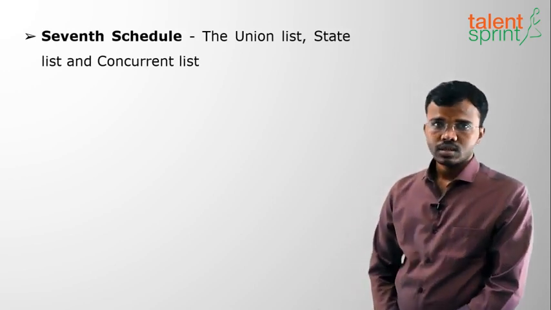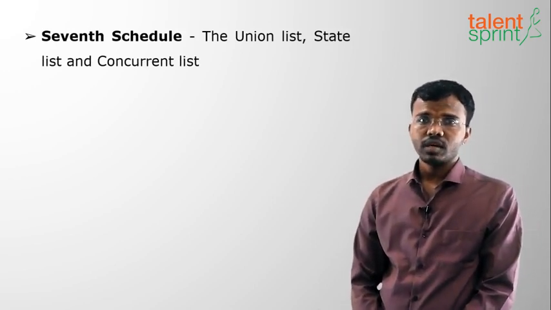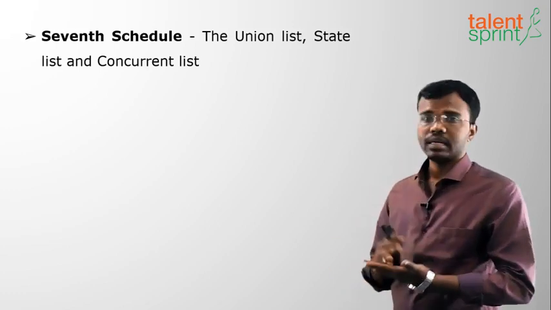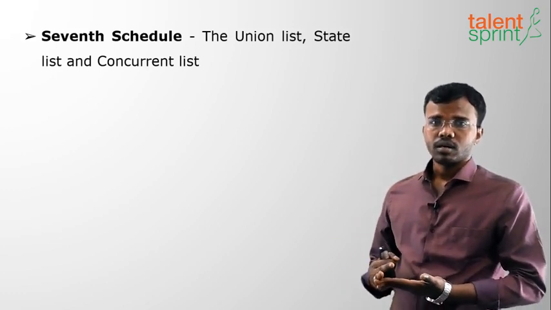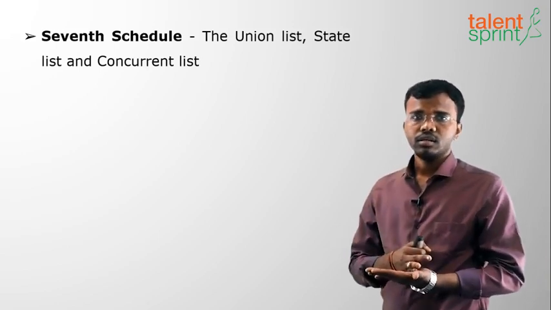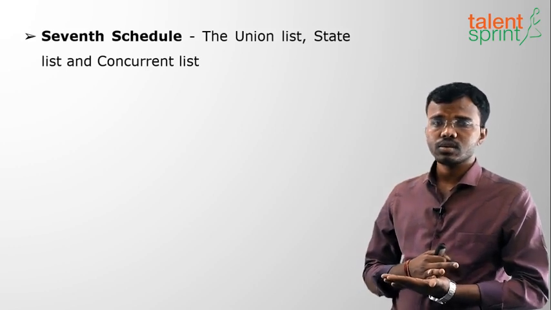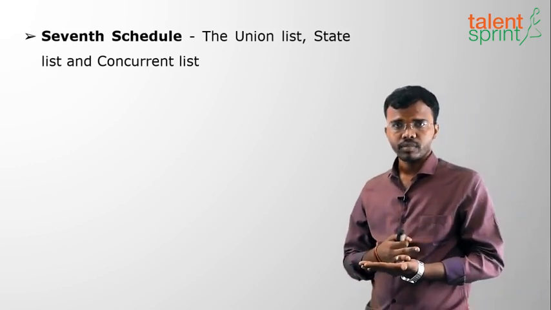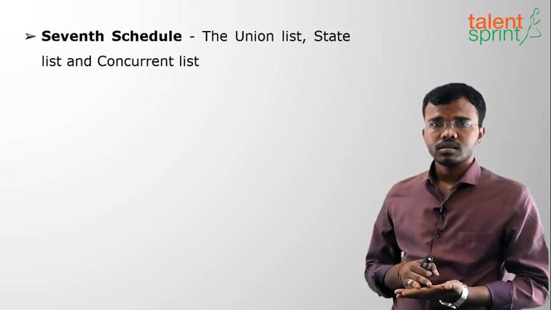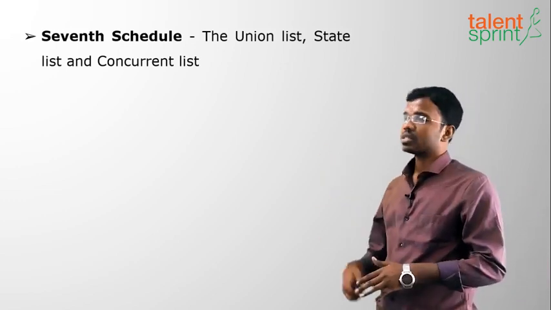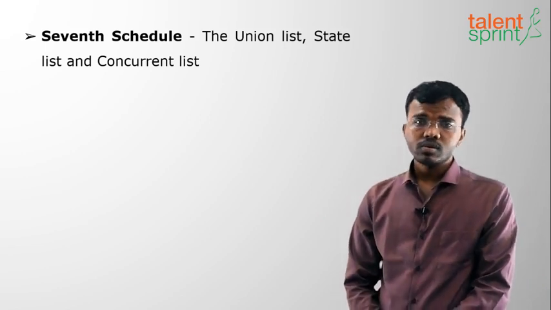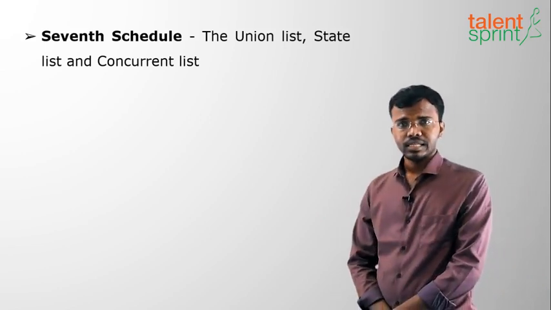The 7th schedule consists of the 3 lists we have already seen in the previous class. What are the 3 lists? Union list, state list and concurrent list. Union list means list 1. The items on the union list are exclusively made laws by the union parliament. The items of the state list are made laws exclusively by the state legislature.